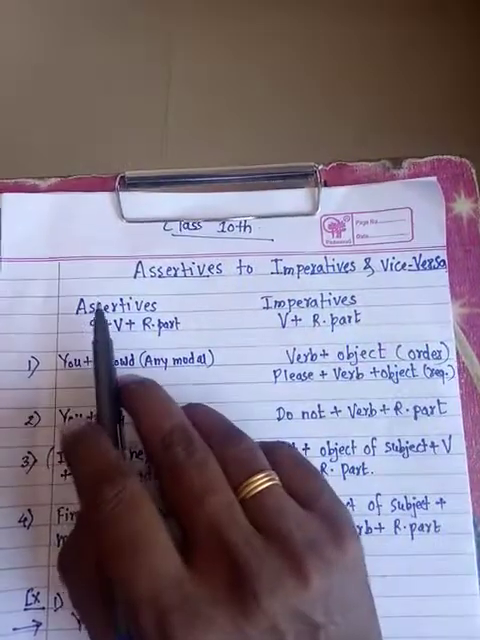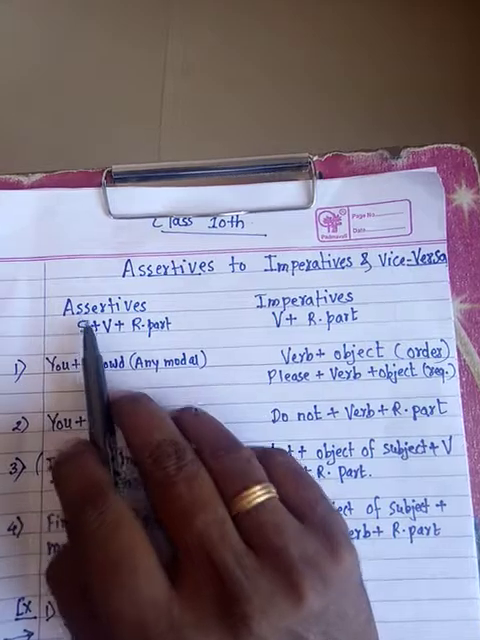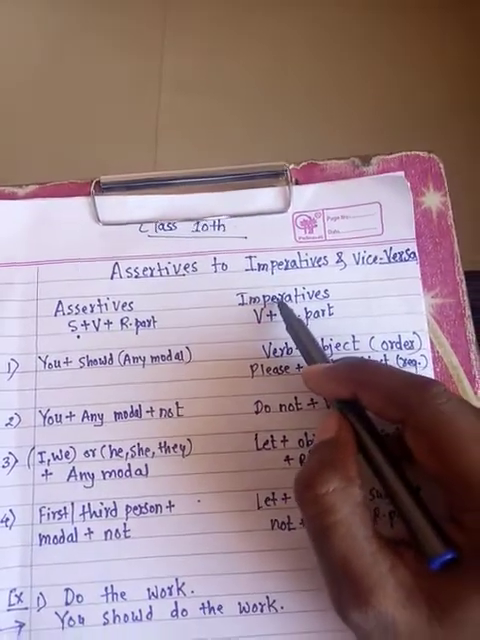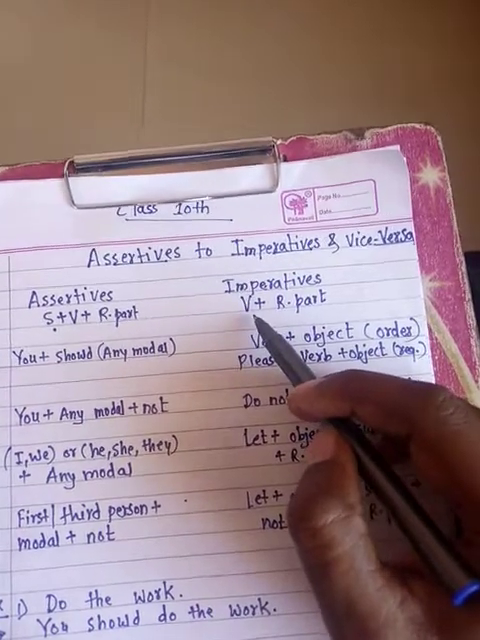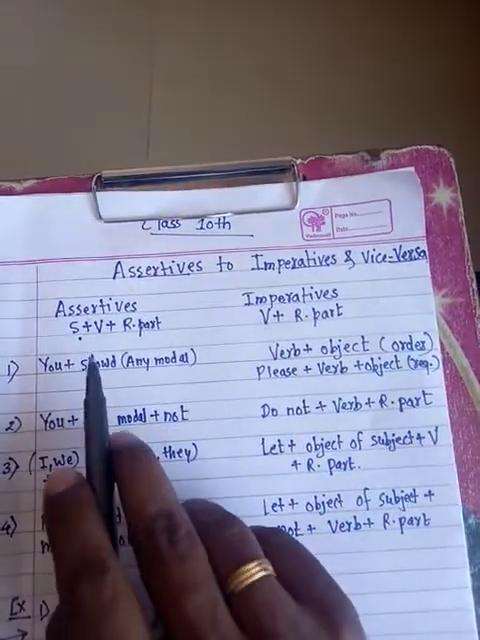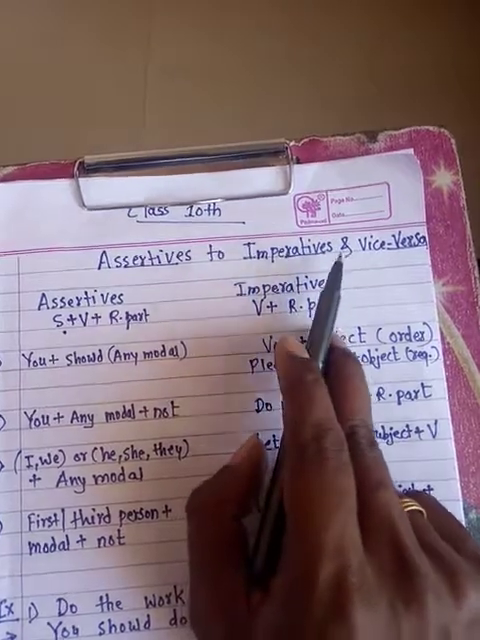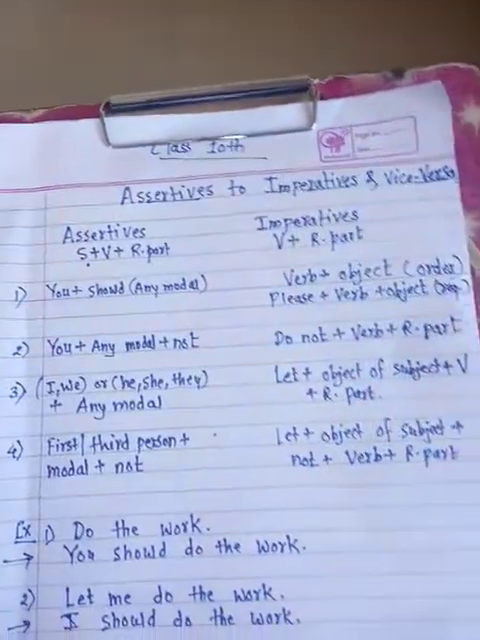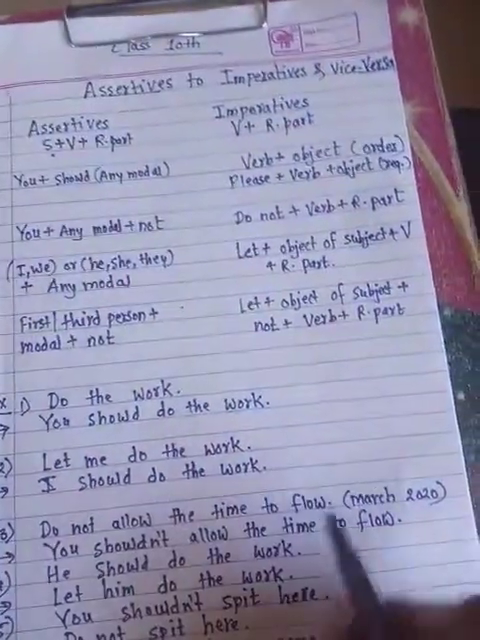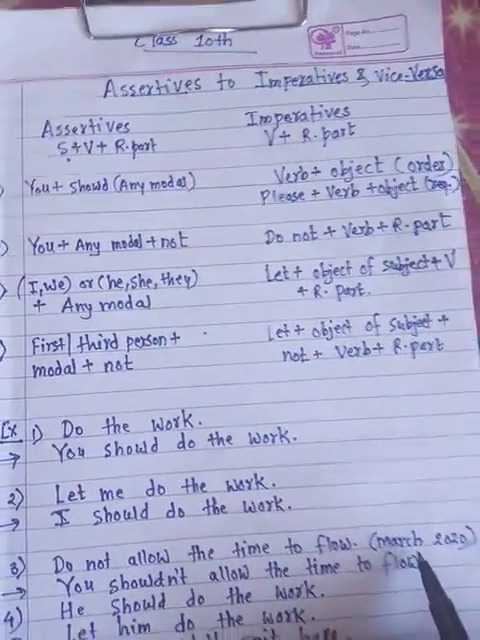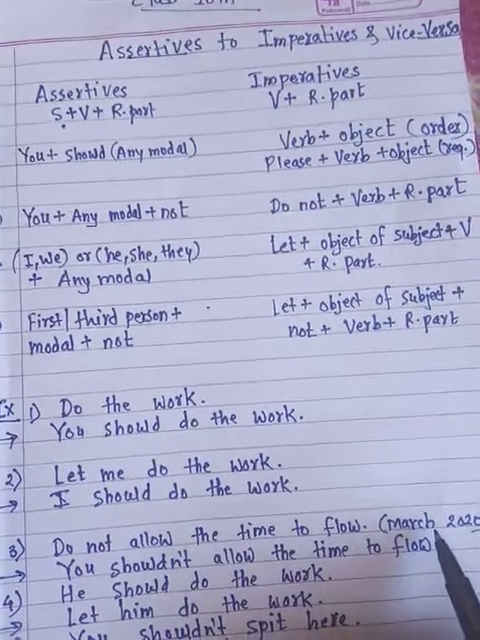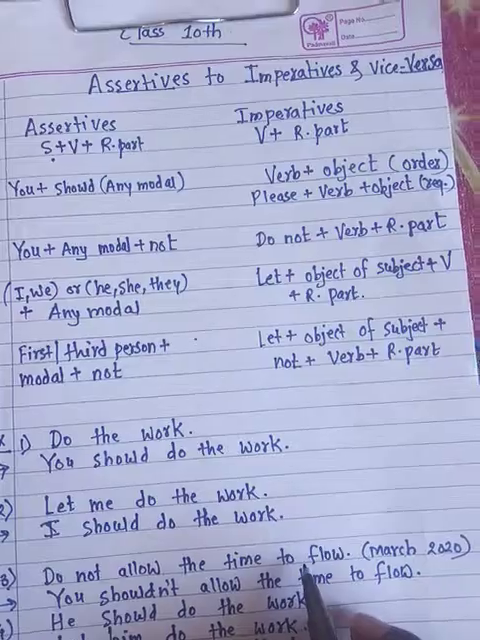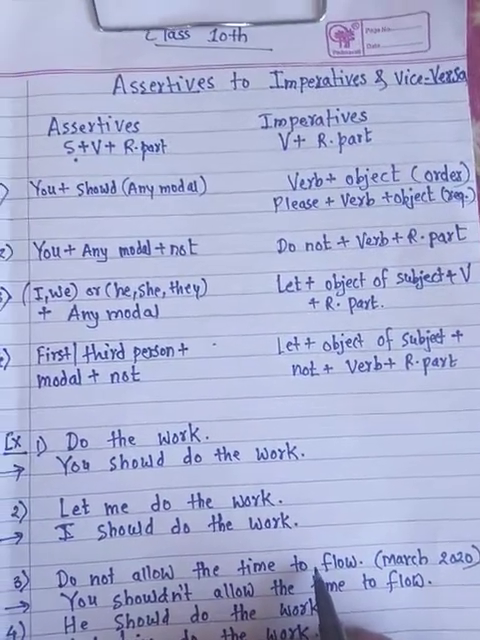See here, assertives you already studied, means sentences starting with subject, and imperatives you have already studied, sentences starting with verb. Now assertives to imperatives or imperatives to assertives, what kind of sentences do we see there? See here, I have written one example which appeared in the March 2020 exam. Do not allow the time to flow. This was in the recent question paper.